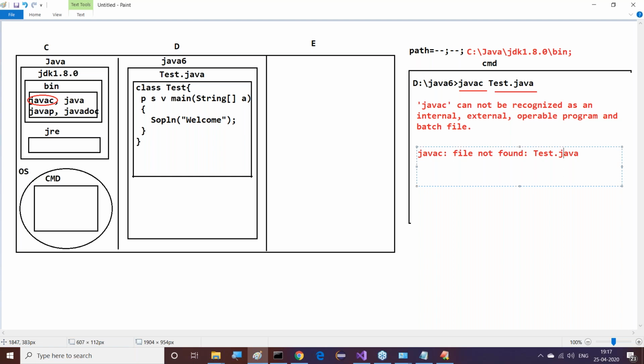Understand my point clearly? For example, the tester.java file exists at the current location. When the file is available at the current location, the compiler will immediately start compilation right from the starting point of the file to the ending point of the file.